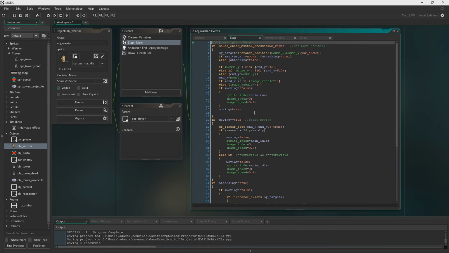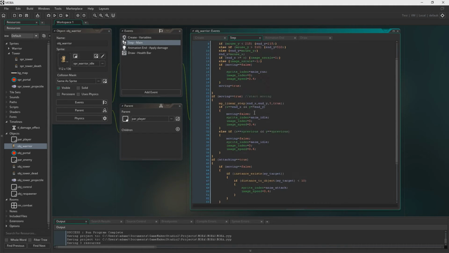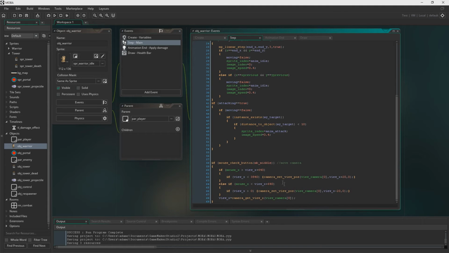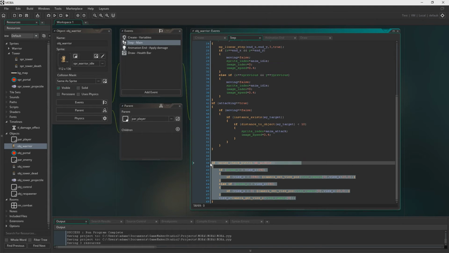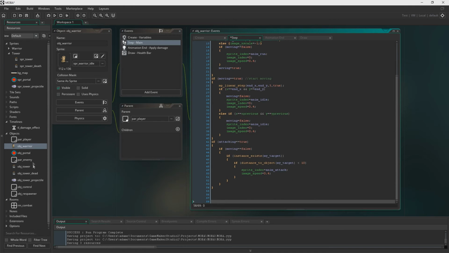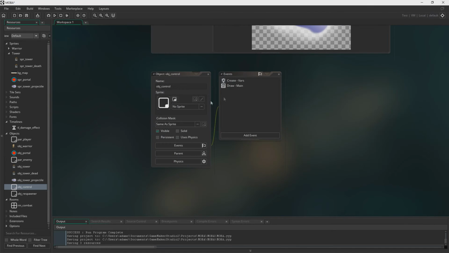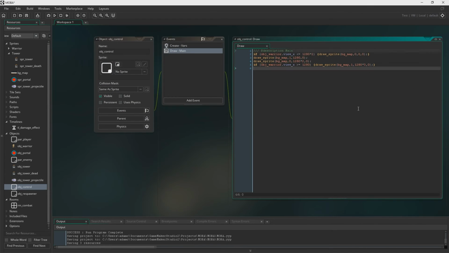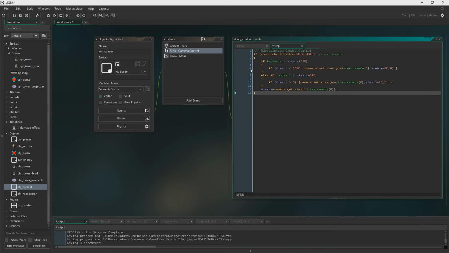And also, I wouldn't blame you if you decide to change the camera controls to buttons, like keys, instead of the middle mouse button. I think I'm going to change them soon, but I don't do it in this episode. I haven't actually done it yet. This is just future me speaking that I think it would make sense to change them. Yeah, I just create a step event to keep it separate. I think I call it camera controls. Do I? Yeah. And then just paste it in there. Although, again, you don't have to do that if you don't want to. I just wanted to because I think it makes more sense for it to be in there.